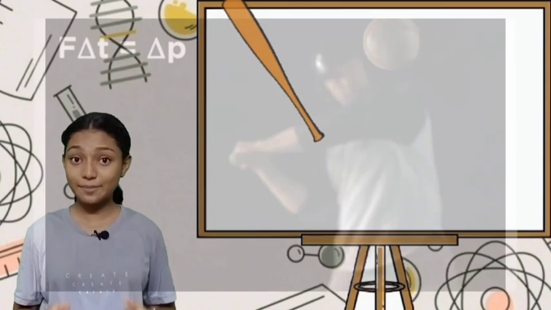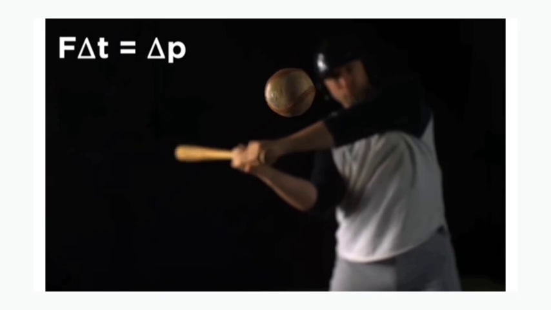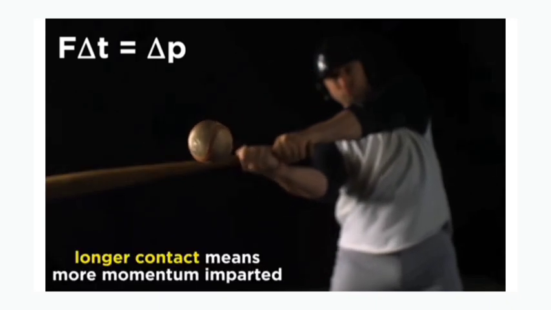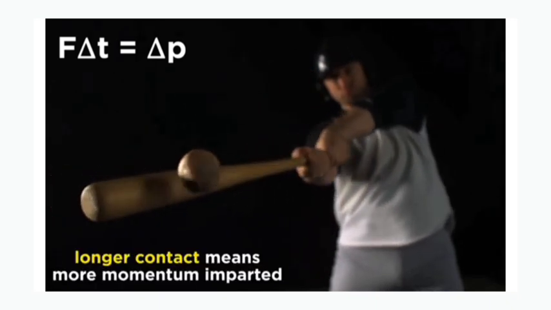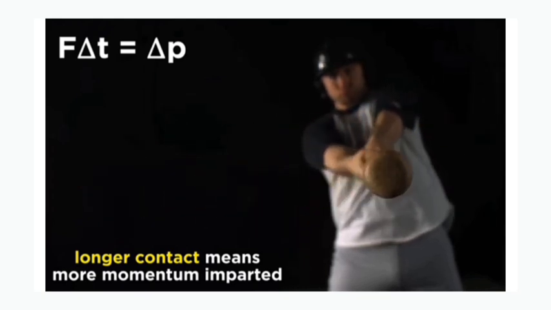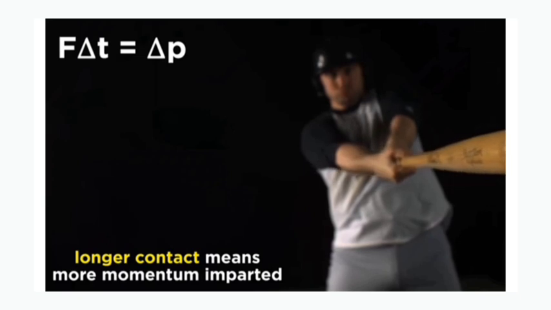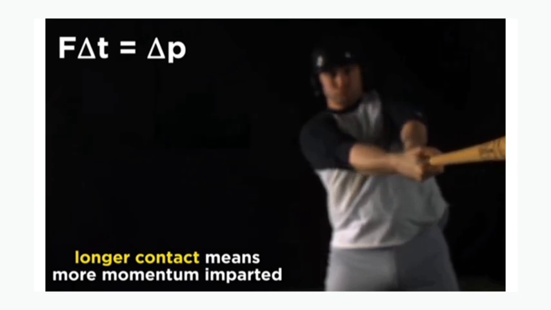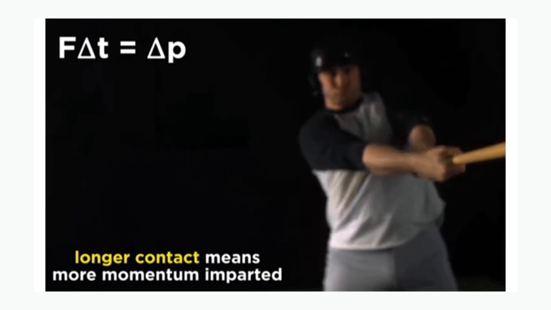This is also happening in baseball. Baseball players are taught to swing through the ball rather than stopping the swing upon impact. Because if contact is maintained between the bat and the ball for as long as possible, the maximum possible force will be imparted upon the ball.